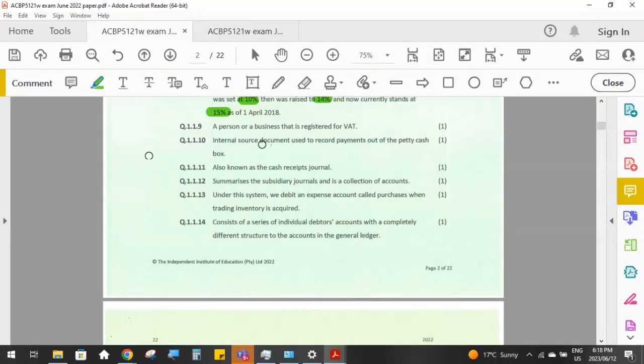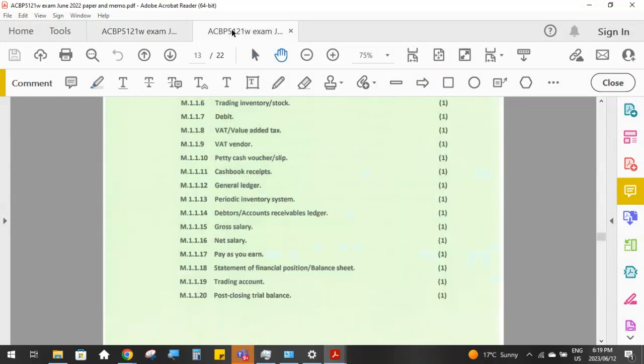Then question 10, the internal source document, which means the business's own document that they use to record payments that they make out of the petty cash box. So what is the internal source document that we use when we pay money out of the petty cash box? Just the name, and that is the petty cash voucher, or you could also have said a petty cash slip.